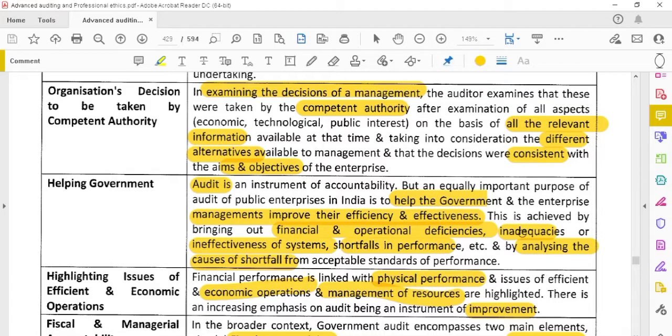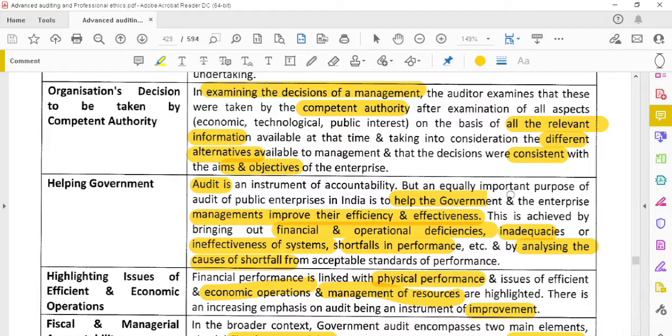Audit is not only verifying the transactions of that government organization, but it also shows the government what the financial and operating deficiencies are, what the inadequacies and ineffectiveness of the systems are, what the standard performance is, why they are performing less, and what the issues are in that. And why they are incurring losses. Because the government is outside, the government has to know what is happening in the organization. So this audit will provide the information to the government.